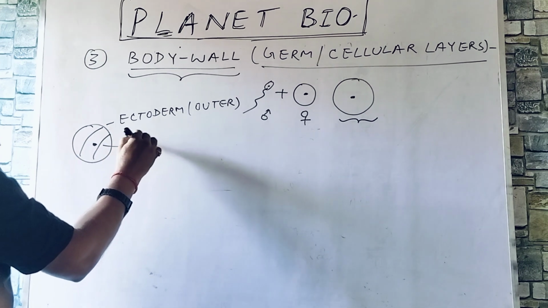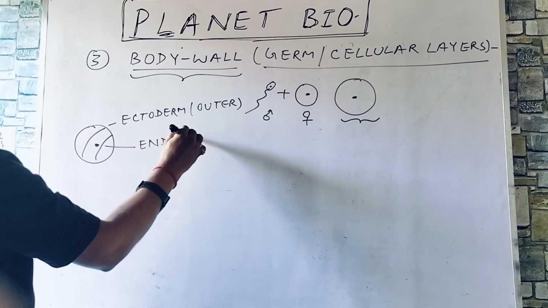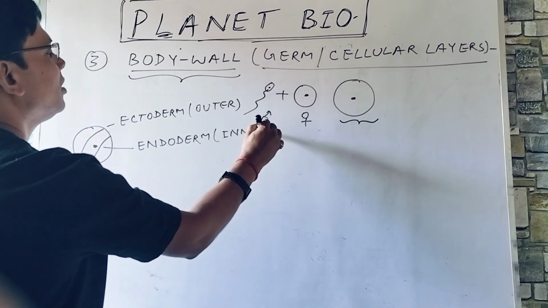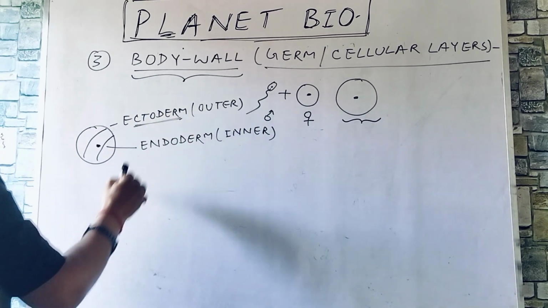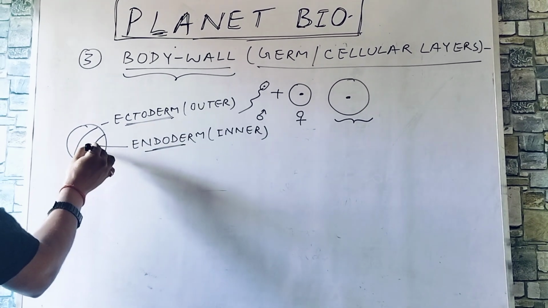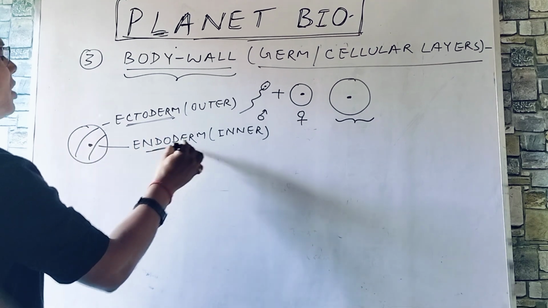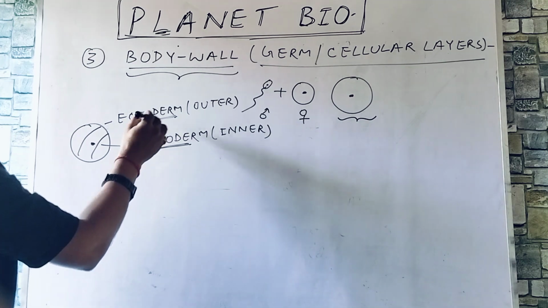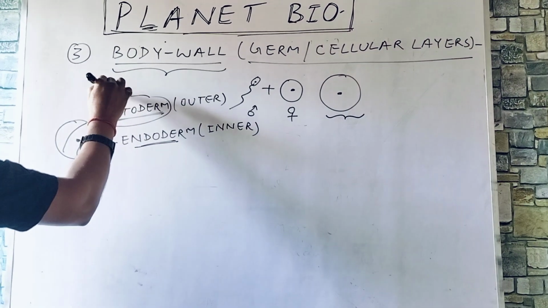Another one is endoderm, inner. Sometimes this ectoderm may be called epidermis, and as the gut, the alimentary canal, is present there, it is called gastrodermis. So nothing to worry about. Ectoderm may be called epidermis.